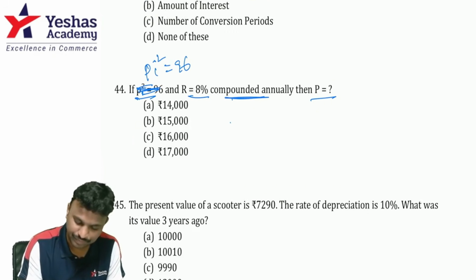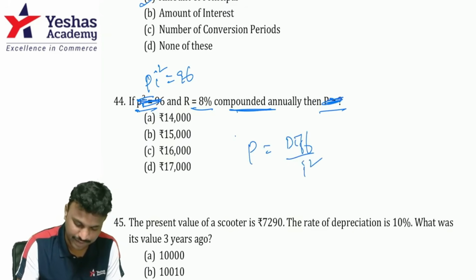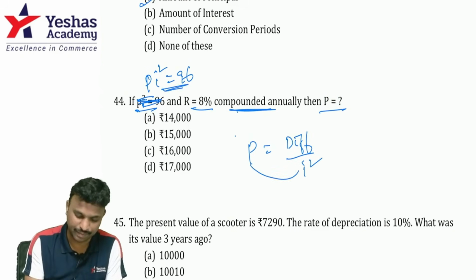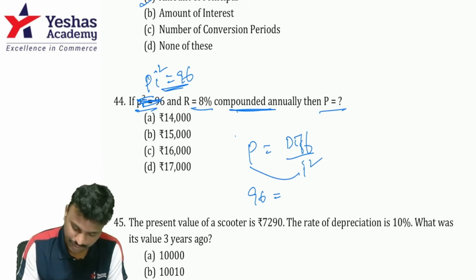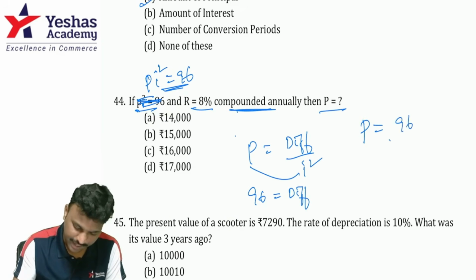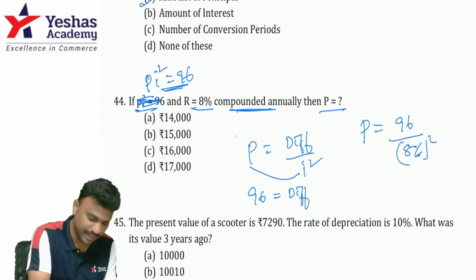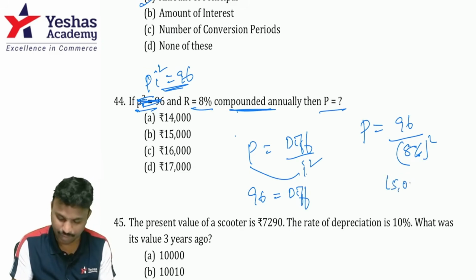P is equal to difference by I square. Pi square is nothing but the difference. So 96 is equal to the difference, and P is equal to 96 divided by I square, where I value is 8%, the whole square. So type 96 in the calculator, divided by 8, press a percentage, again divided by 8, press a percentage. You get 15,000.